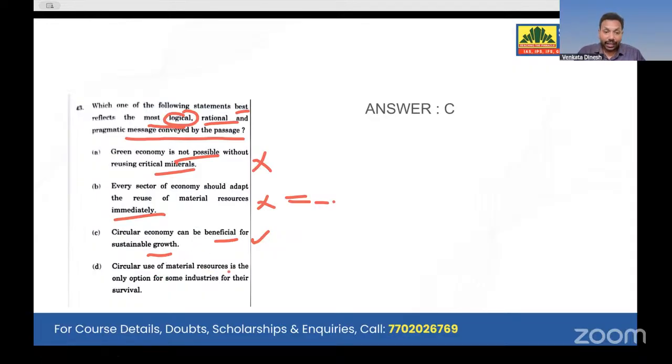Circular use of material resources is the only option. No, no, no. Here he says, yes, it is useful. But in D, it says it is the only option, a narrow point. I'll go for the wider view rather than the narrow view. So option C will be correct here.